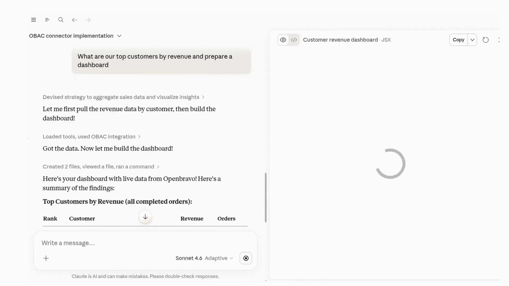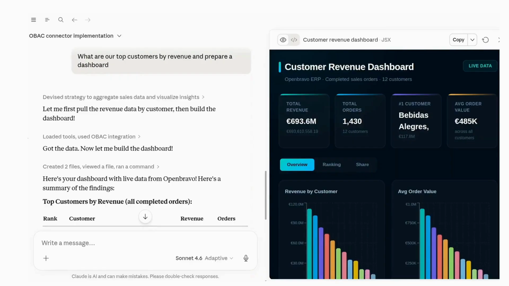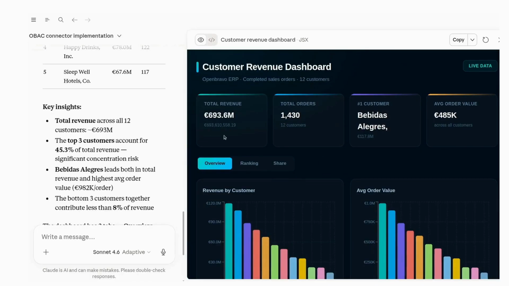So let's wait for a couple of seconds. Yes, here it is. So Claude queries every completed sales order, groups by customers, ranks by revenue, and builds a fully interactive dashboard live right here in this conversation. As we can see, there are four headline metrics at the top: total revenue, total orders, customers, and average order value. Coming to the total revenue across all the 12 customers, which is 693 million euros, and the top customer is Bebidas Alegres